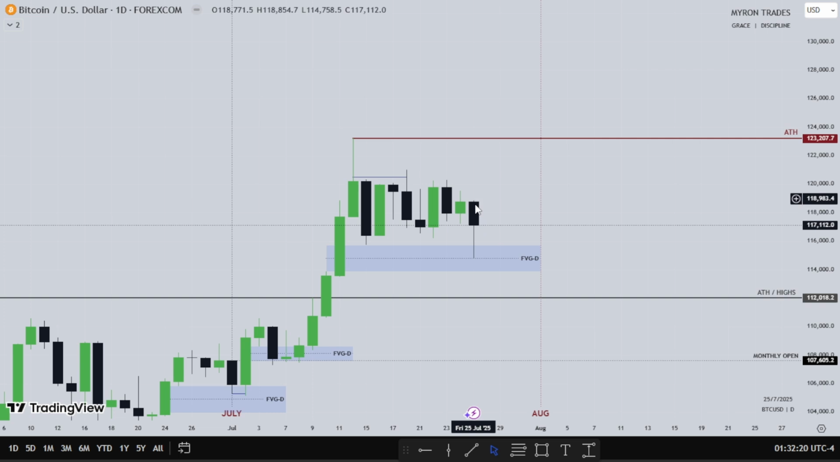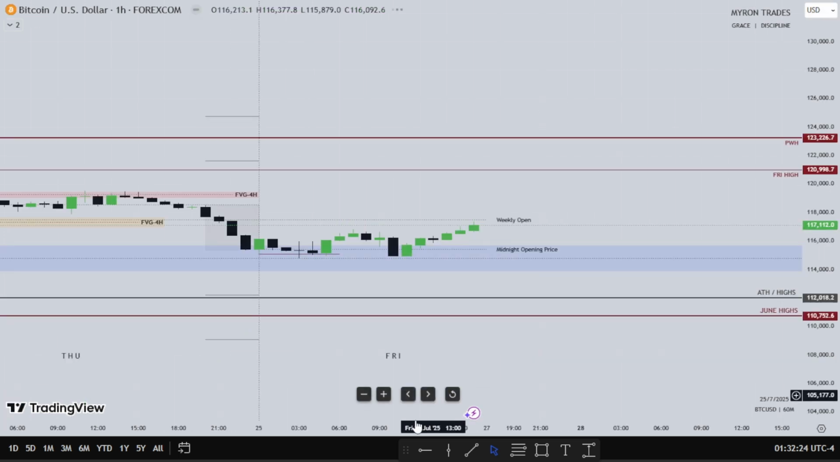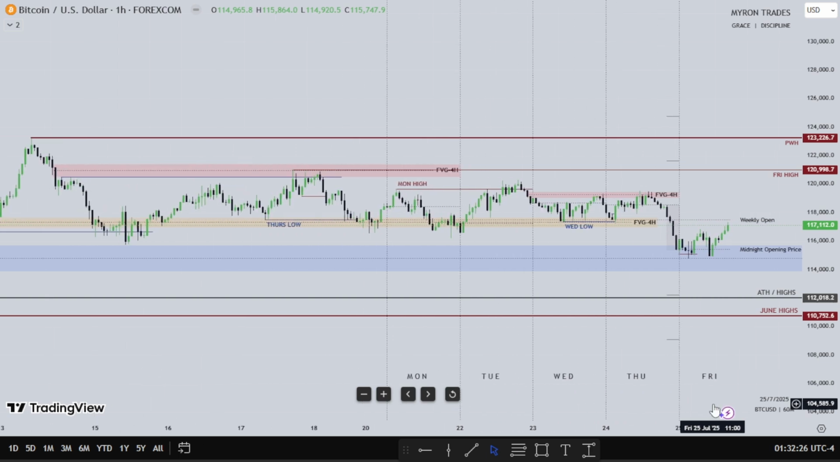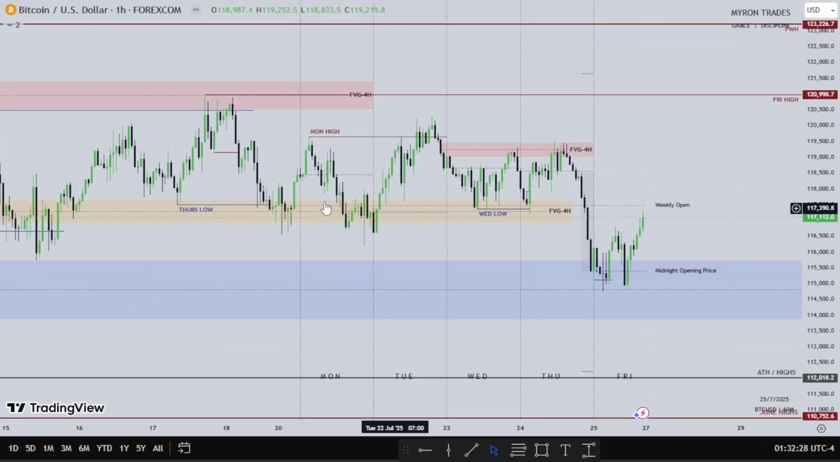Let's head down into the hourly time frame and see what Bitcoin did for the week. So as you can see, Monday consolidation, Tuesday takes out Monday's high, trades lower. Wednesday we found resistance inside this fair value gap from the 4-hour time frame, then we trade lower. Let me take this.